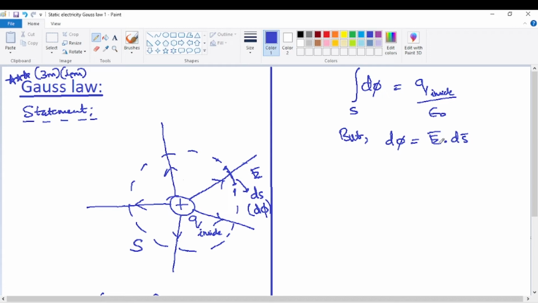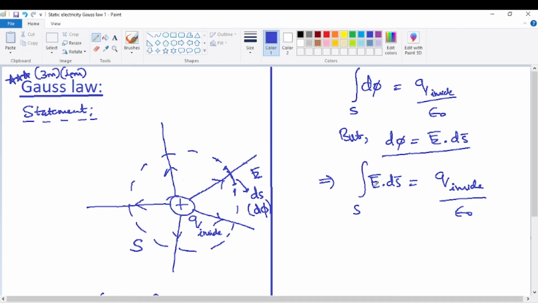What is the meaning of E bar dot ds bar? It's nothing but the dot product of two vectors. A bar dot b bar is AB cos theta. Like that, E bar dot ds bar can be written as E ds cos theta. So this is a very simple equation. Now substitute this equation here, then the equation will become simply the integral considered for the closed surface S, E bar dot ds bar, is equal to q inside divided by epsilon naught.